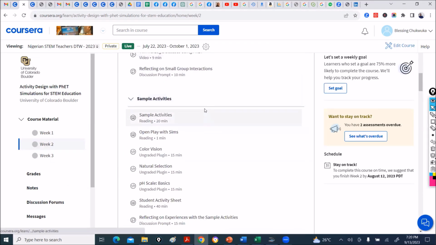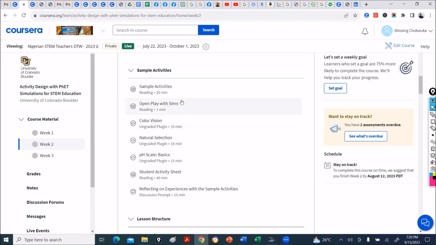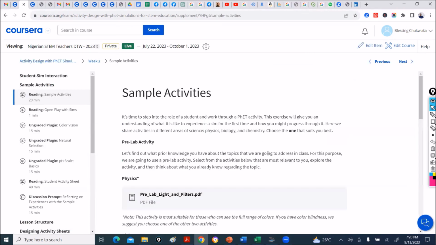Now these are sample activities. From the beginning, people asked me, should I go through all of them? But you see here, there's a reading. It says, it's time to step into the role of a student and walk through a PhET activity. The exercise will give you an understanding of what it is like to experience a sim for the first time and how you might progress through it. Here we share activities in different areas of science: physics, biology, and chemistry. Choose one that suits you best.